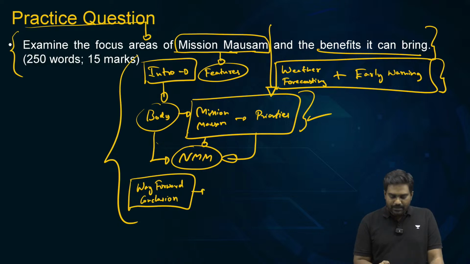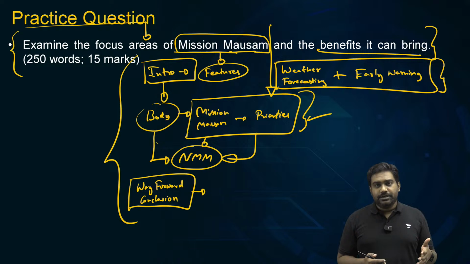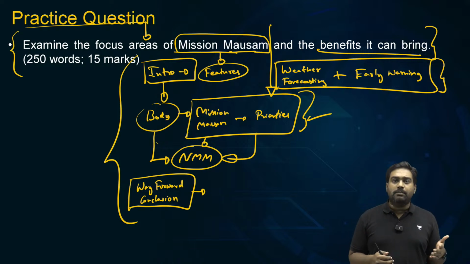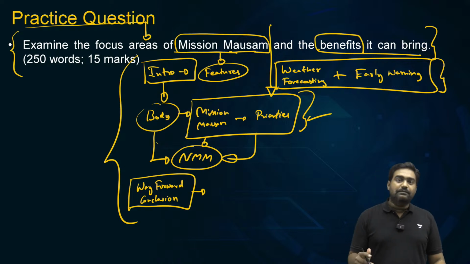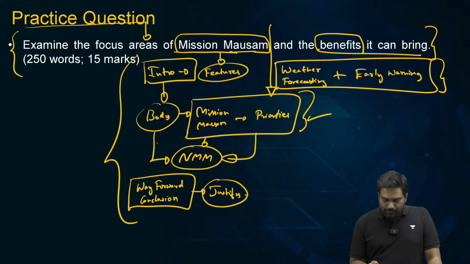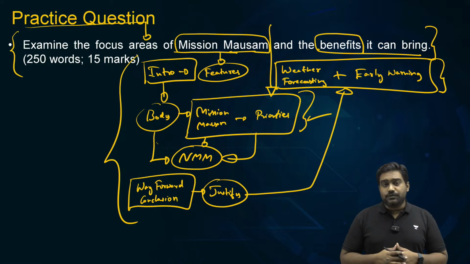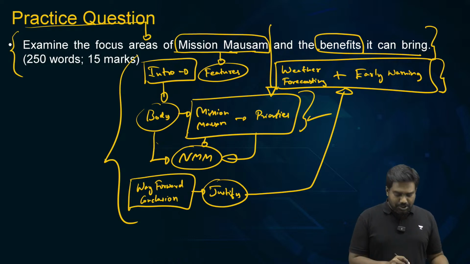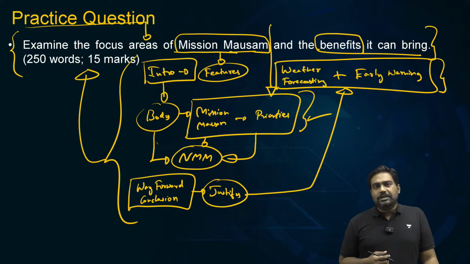You can say that weather forecasting and early warning can save lives, can improve agriculture, can improve economic productivity. So again, you're talking about the benefits of investing in weather sciences and atmospheric sciences. So you need to justify the mission, back up the rationale behind the launch of the mission, and provide sufficient arguments to show how it can benefit India. So that will complete your answer.